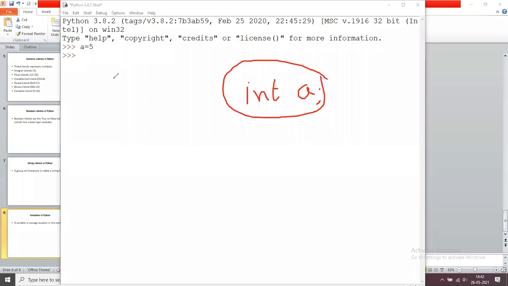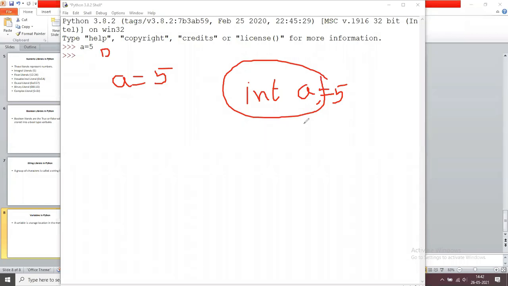And in Python, why do we write a equals 5? In C, we write int a equals 5, but in Python, we write a equals 5. What is the difference? Python is a dynamic programming language, so there is no need to declare the data type. Then why do we declare it in C language?